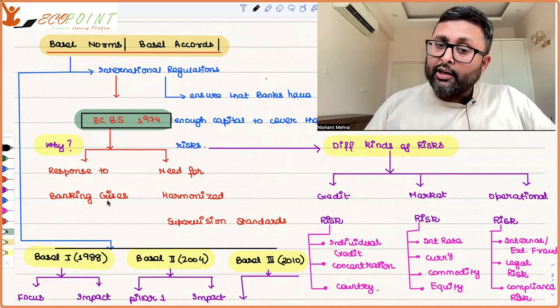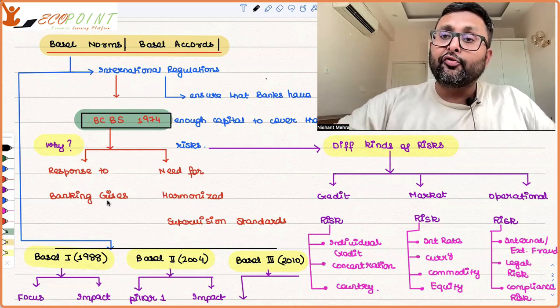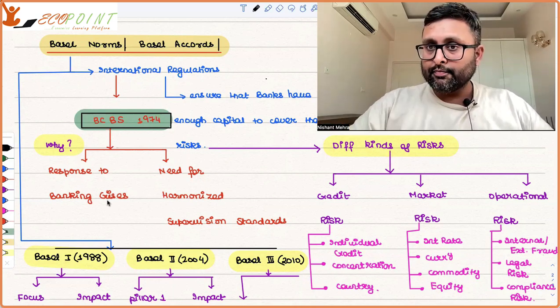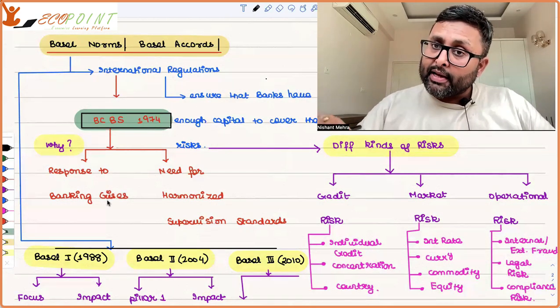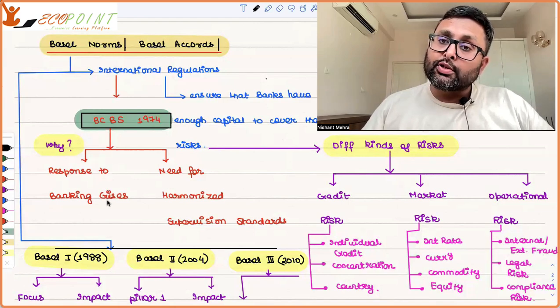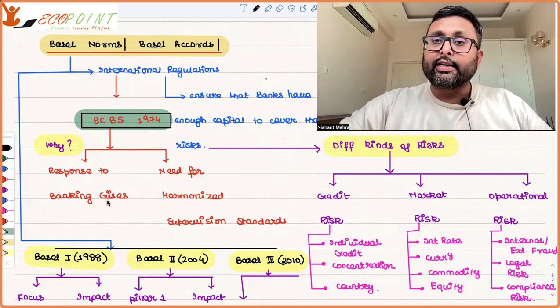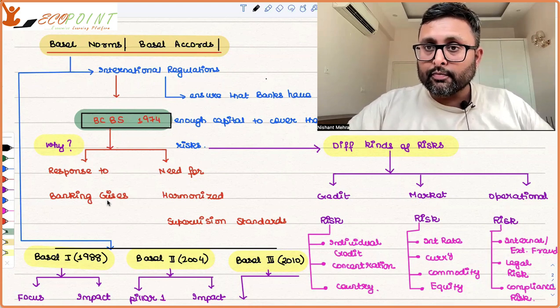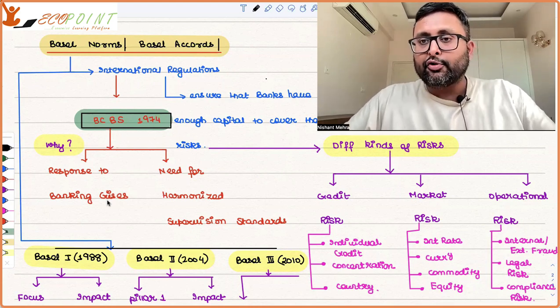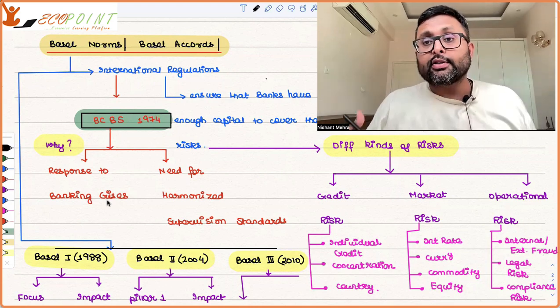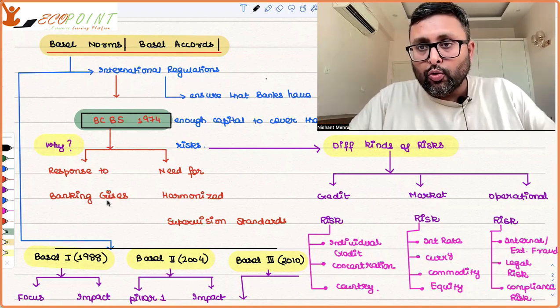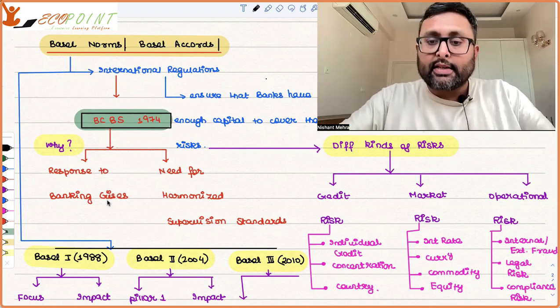Supposedly, I am a bank and you are a certain kind of firm in some country. And I, being a bank, have given most of the loans to your country only and to your firm only. This is leading to country risk. So I have exposed myself to credit risk. Why credit risk? Because I've given credit to you and I'm exposing myself to these risks.